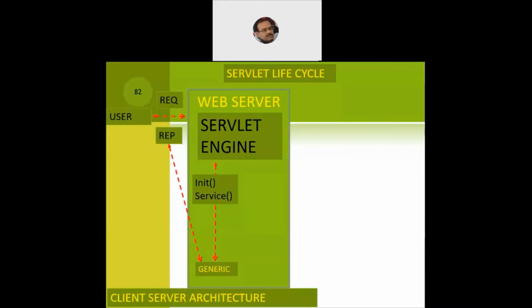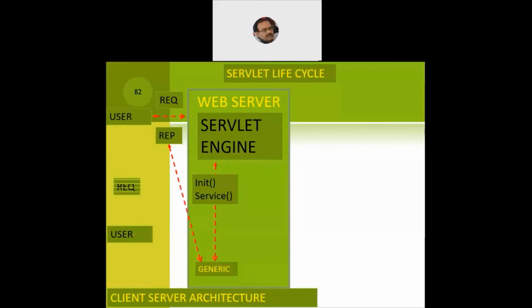Now what if the response cannot be handled by a generic servlet and we require the HTTP servlet? It may happen that the request requires the establishment of a session, the management of the state properties of the session, the handling of security features, or the sending of cookies from the web server to the client machine. So in all these cases, let us say there is a user,